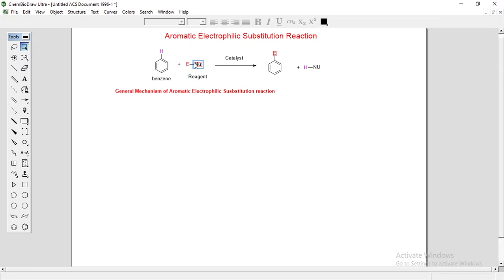The most widely accepted mechanism of electrophilic aromatic substitution reaction is bimolecular and involves the arenium ion intermediate, which is also called sigma complex or Wheland intermediate. And it is a three-step mechanism.